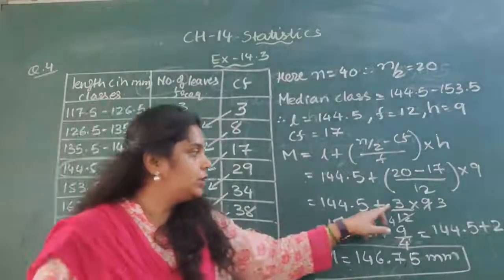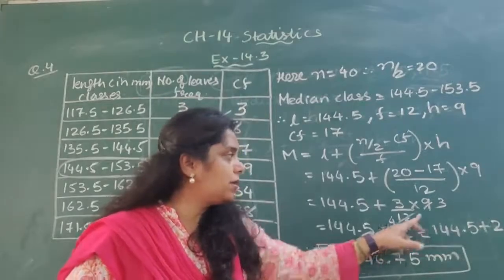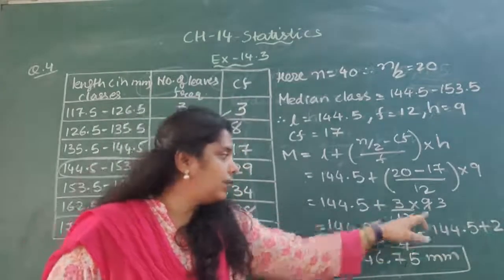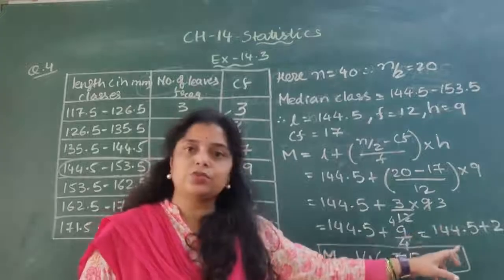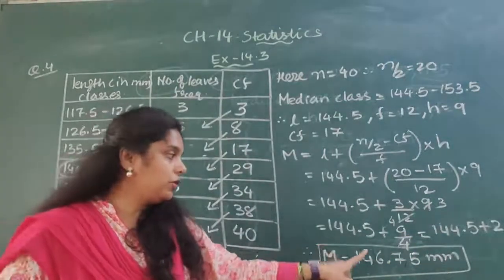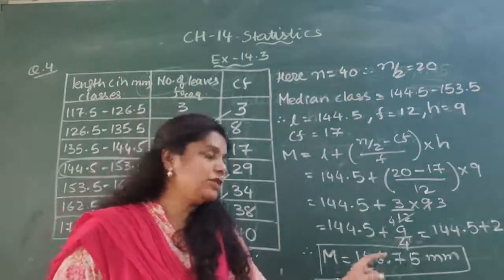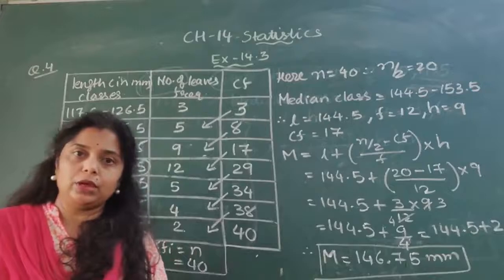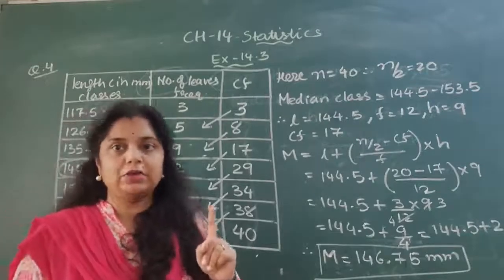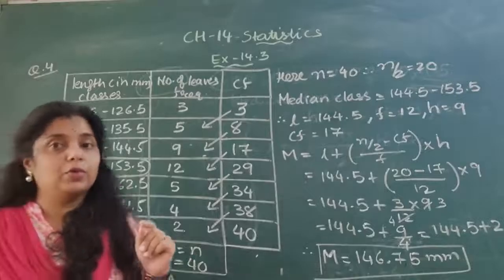Okay, so here 3 by 12 multiplied by 9. So 3 fours are 12 and 3 threes are 9. So here 9 by 4. 9 by 4 is 2.25 and if I add 144.5 and 2.25, I will get 146.75 mm. Okay, don't forget to write the unit every time, otherwise the examiner may cut your marks in the board exam.